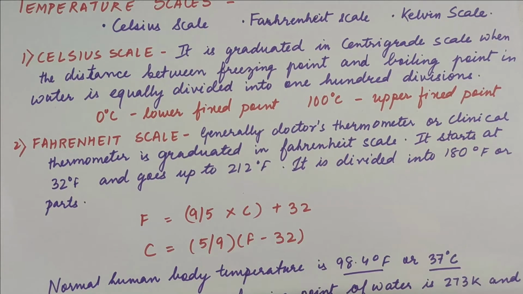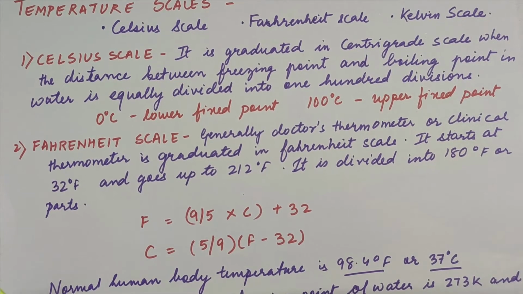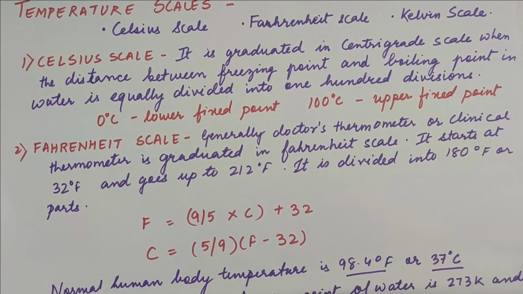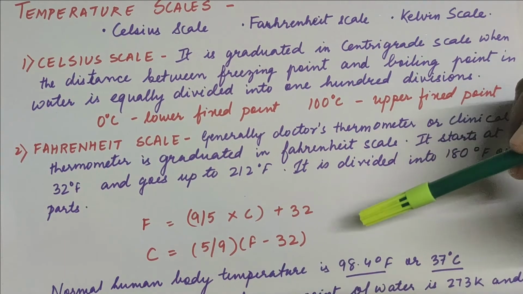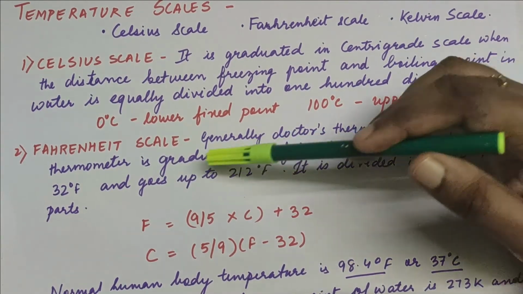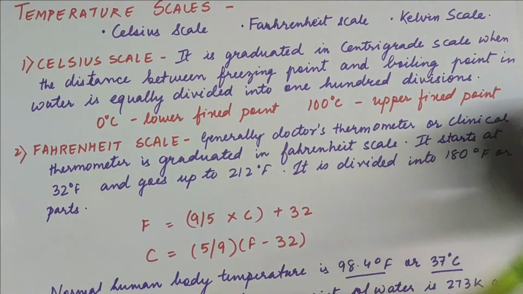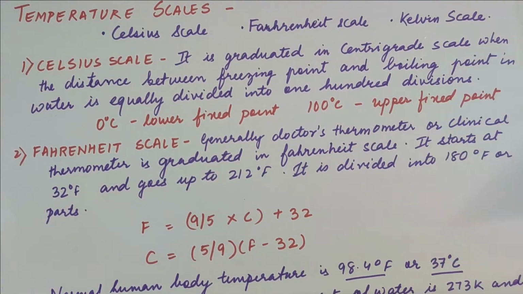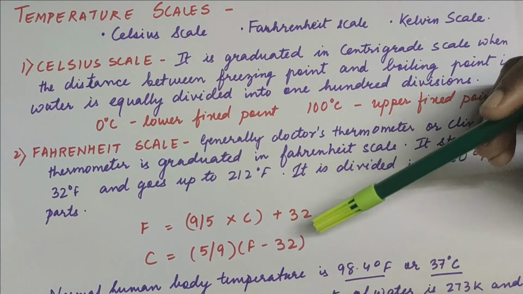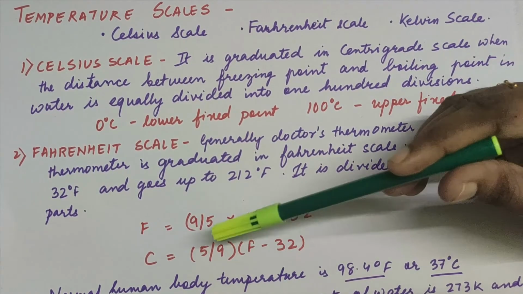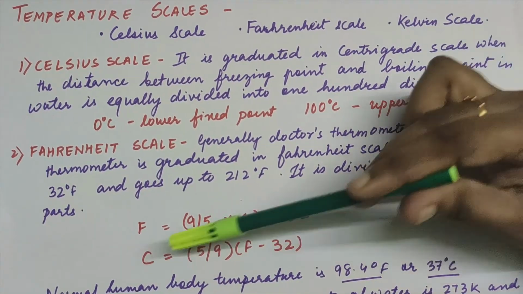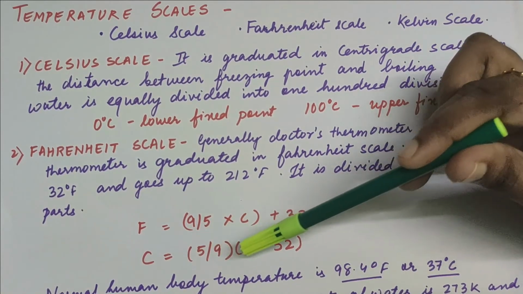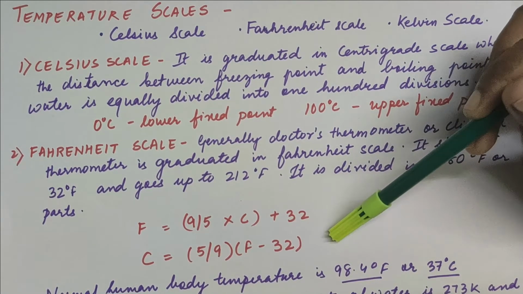So to convert Celsius to Fahrenheit and Fahrenheit to Celsius, we use a particular formula. You need to remember this formula. To convert into Fahrenheit from Celsius, you do F = 9/5 × C + 32. And to convert from Fahrenheit to Celsius, you do C = 5/9 × (F − 32).